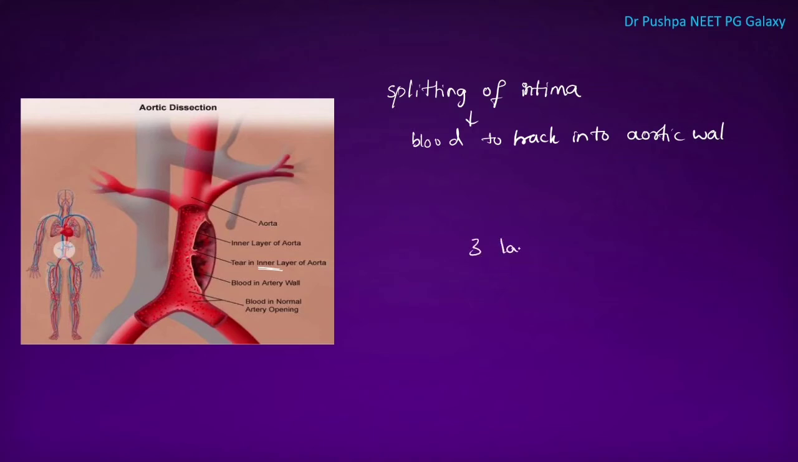There are three layers of arteries. One is the tunica intima, which is the innermost layer. Tunica media is the middle layer, and the outermost layer is the tunica adventitia. These are the three layers of the artery. In aortic dissection, there is damage to the intimal layer of the artery. So in aortic dissection, there is splitting of the intima, allowing the blood to track into the aortic wall, creating a channel between intima and adventitia.